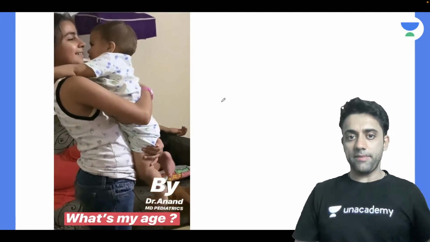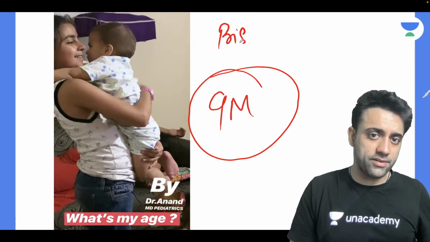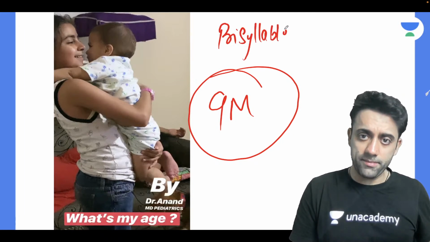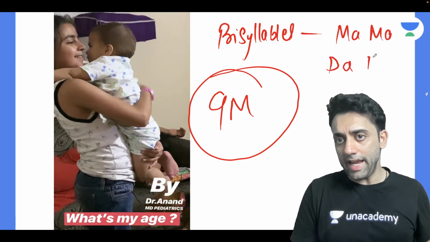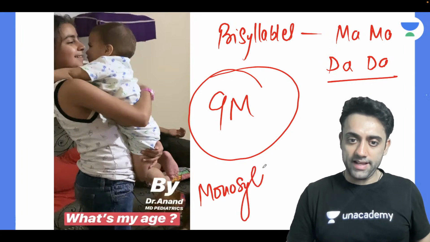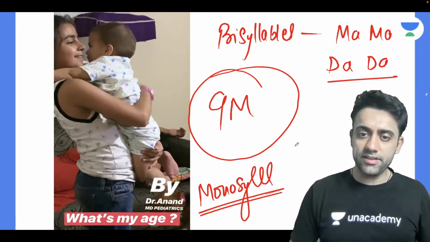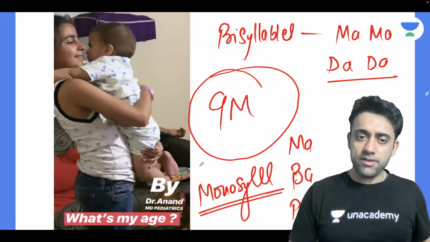What is this? When can a baby say bye bye? Yes, a baby can say bye bye by 9 months. When can a baby say bisyllables like ma or da? Have you heard of monosyllables and bisyllables? Monosyllables is saying only ma, ba, pa. So can you remember 6 and 9?